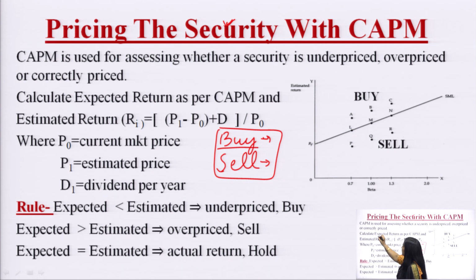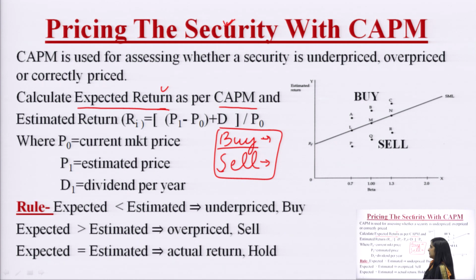First, we calculate the expected return as per the CAPM model. It means the equation which we have discussed earlier, we calculate the return as per that equation, and that return is called the expected return. Then we calculate the estimated return of the security, which can also be called the actual return which has been provided by the portfolio or the security.